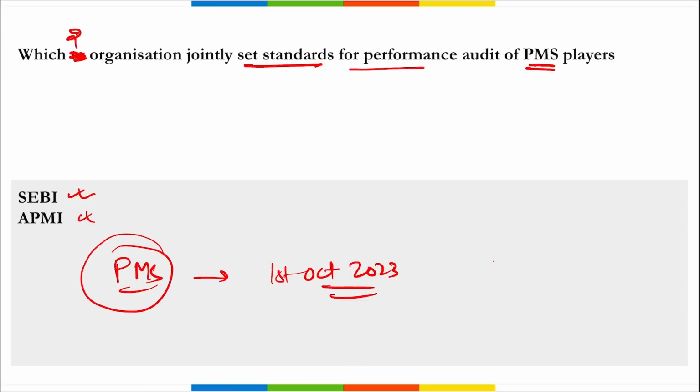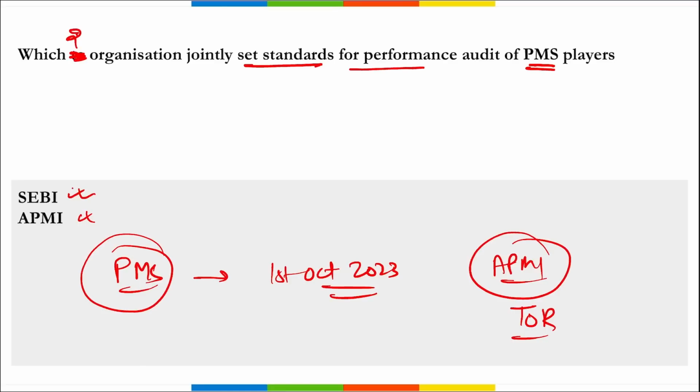Remember, under this, APMI, in consultation with SEBI, will set a standardized term of reference for auditing firm level performance data. This will mandate portfolio managers to include all the client portfolios in their auditing process. According to the new standards, portfolio managers need to submit 2 reports to SEBI related to the firm level performance data within 60 days after each financial year ends.